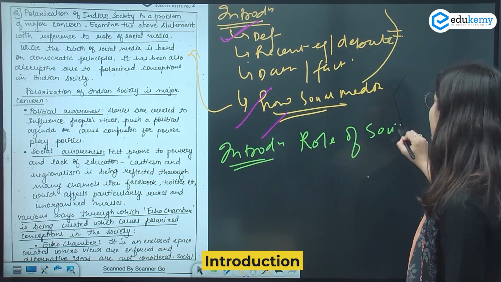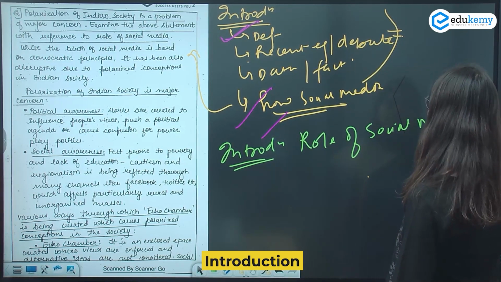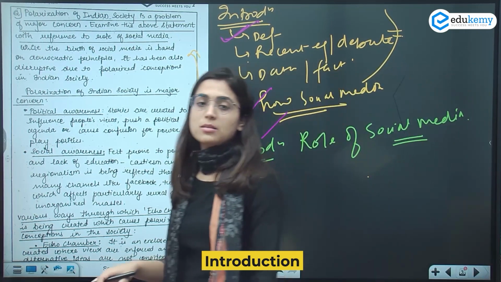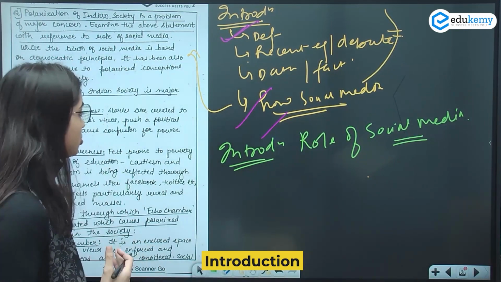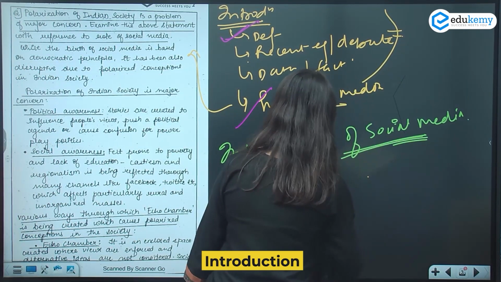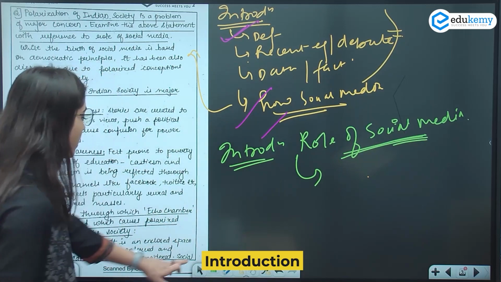Actually role क्या था, and now what social media is doing. ठीक है, what was the role of social media, what it does and now what it is doing. ठीक है, how it is polarizing Indian society.